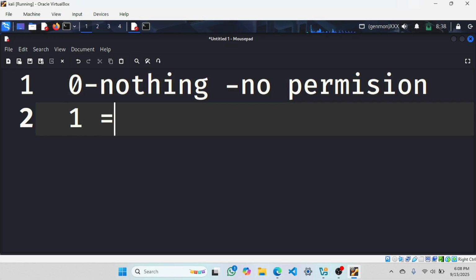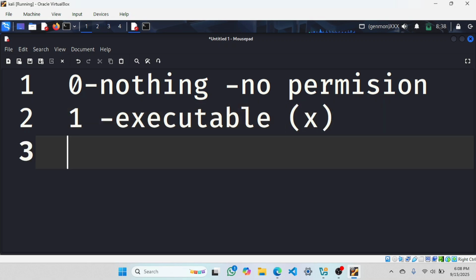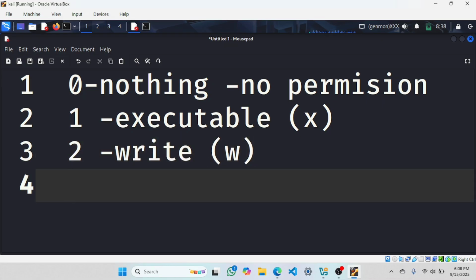Then 1 goes for executable permission, which we can write as X. Then 2 goes for write permission. 0, 1, 2. Then 3 goes for executable X plus write.